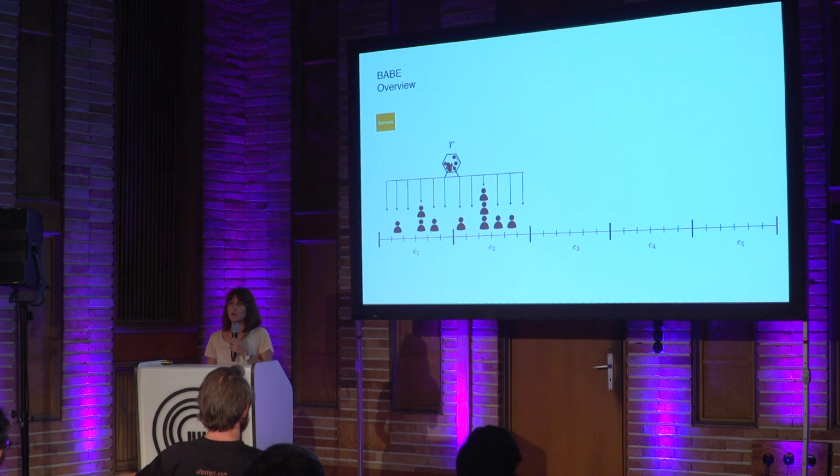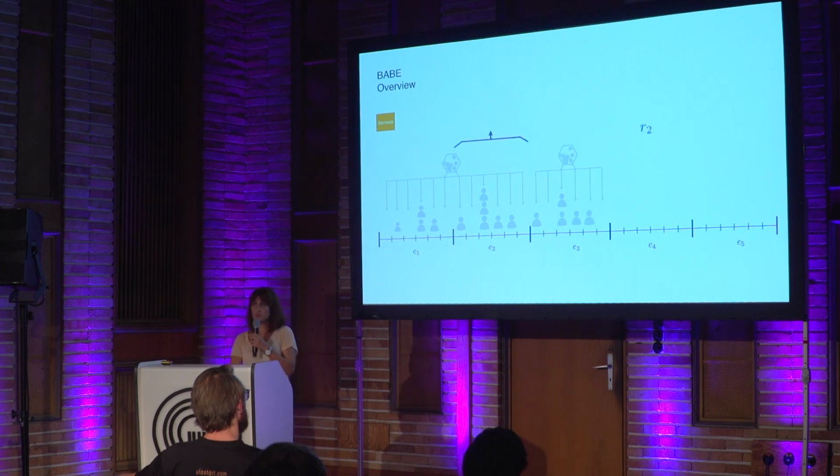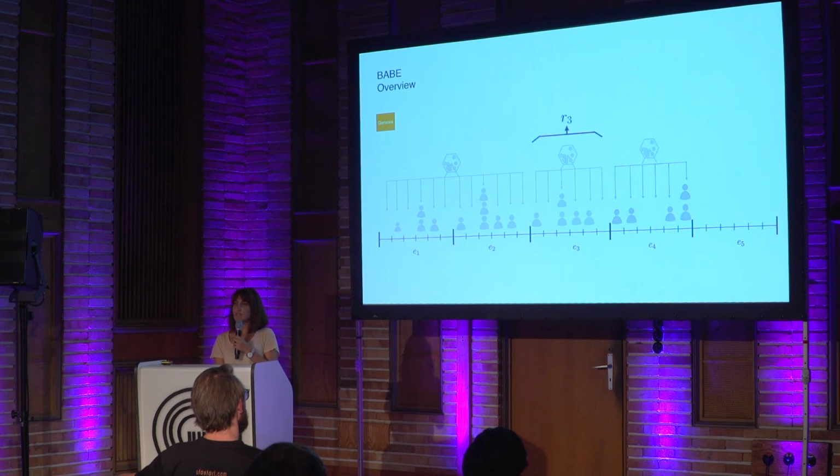So for the first two epochs, we use the randomness from the Genesis, and for the rest of the epochs, for example in epoch number 3, we use the randomness from 2 epochs before in our lottery algorithm. So the rule is using the randomness from 2 epochs before in each epoch when we run the lottery algorithm.